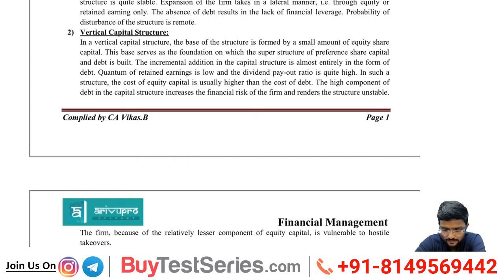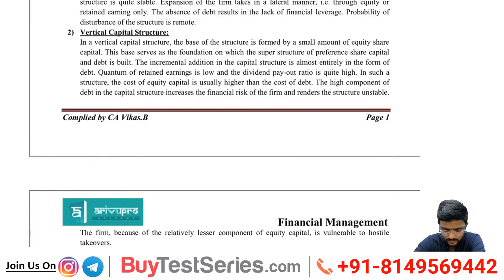This base serves as the foundation on which the superstructure of the preference share capital and debt is built. Assume my total capital is 10 lakh, and only 1 lakh I have kept as equity share capital. The balance 9 lakh will be my preference share capital or debentures or long term borrowings. The incremental addition in the capital structure is almost entirely in the form of debt.